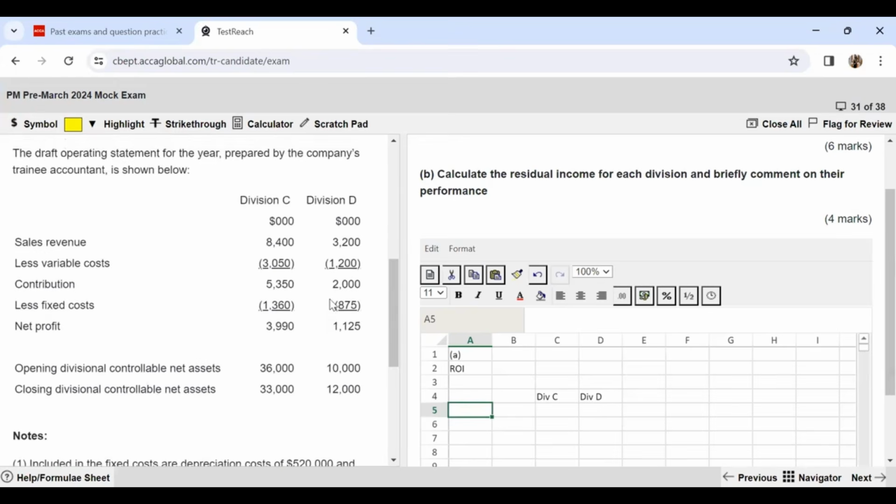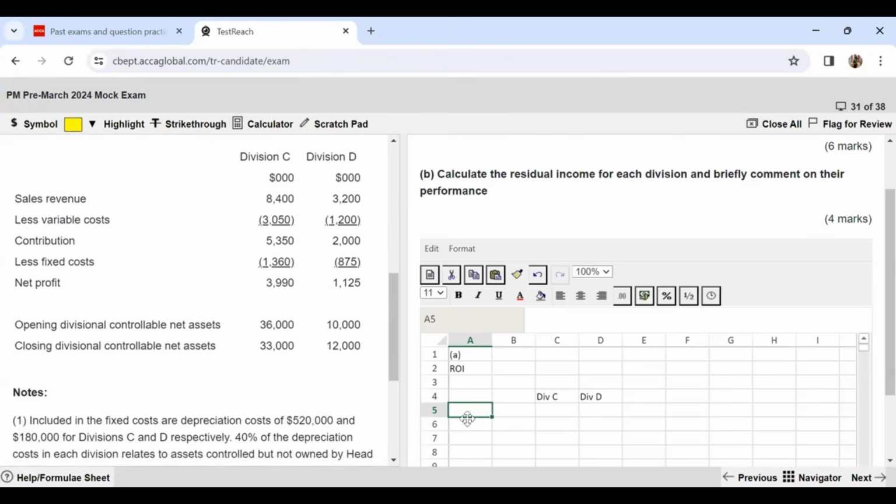So with this, we have briefly gone over the scenario. Now let's go on to answering the question. So the first thing which we need to find out the ROI is the controllable profit. So first of all, I have to work out the controllable profit.